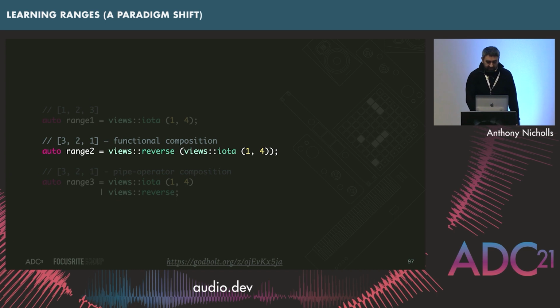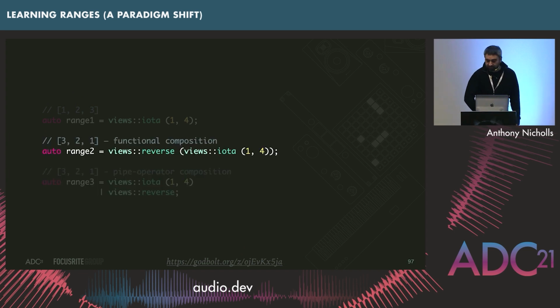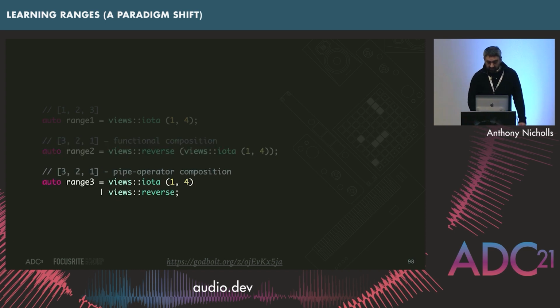But more commonly, you would probably want to use the pipe operator. And all this pipe operator does is things on the left of the pipe are going to be funneled through to the things on the right. The reason you'd want to use this is that you're going to find you want to compose several different views all strung together. And as you do that, if you were to continue to use the functional composition style, you're going to find it gets very, very nested, and you're going to feel very, very dirty. And if COVID doesn't make you clean your hands, then I hope this does. Yeah, stick with the pipe operator.